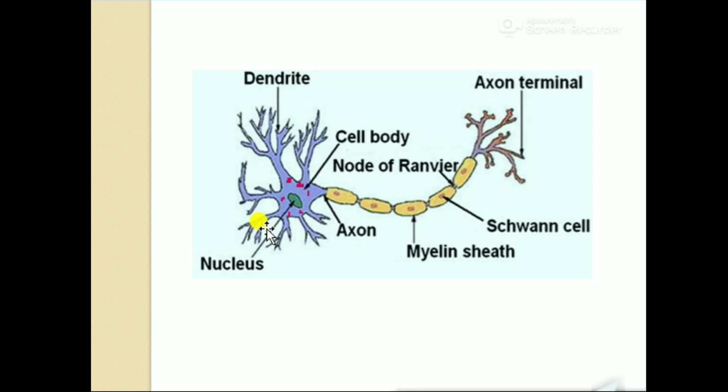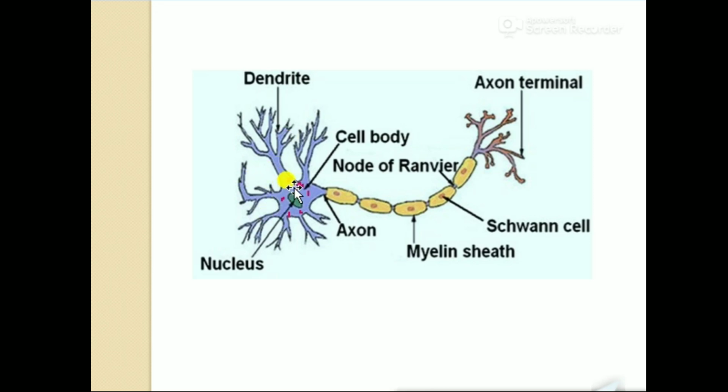These granules are part of the rough endoplasmic reticulum. What is the function of Nissl granules? They synthesize protein. These granules are present in the cytoplasm of the cell body.